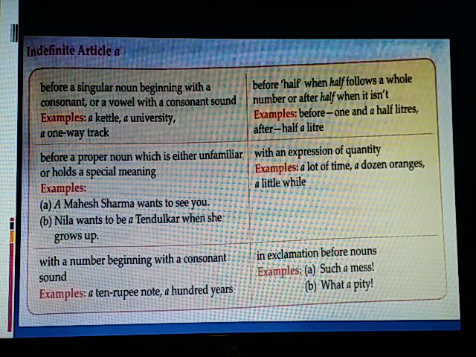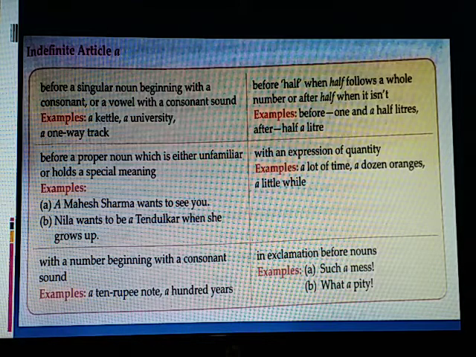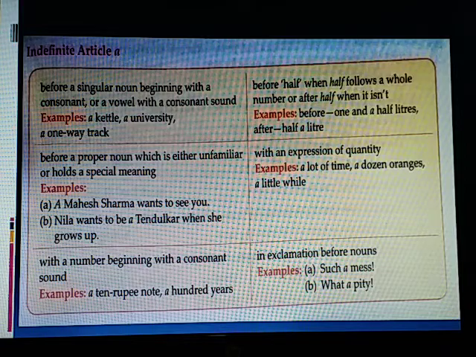A group of words which is an expression of quantity: a lot of appreciation, a great deal of noise, a dozen bananas, etc. The words expressing certain numbers, for example, a thousand rupees. The word half, when half follows a whole number, otherwise before half. For example, 1.5 kilos, 2.5 kilos, half a liter, etc. Nouns used for an exclamation, for example, such a lie, what a misfortune, etc.